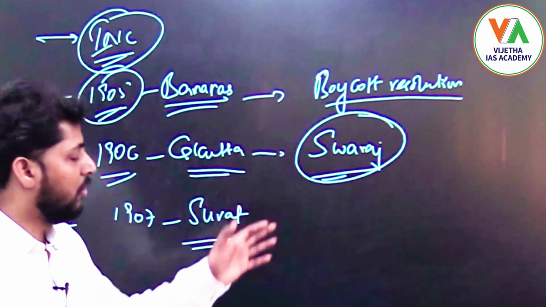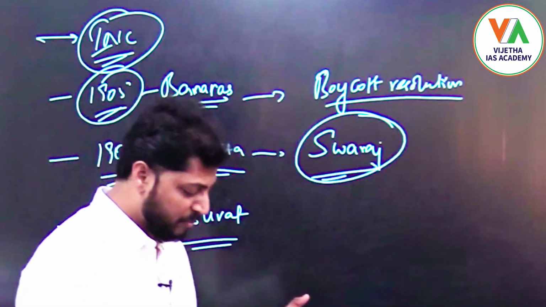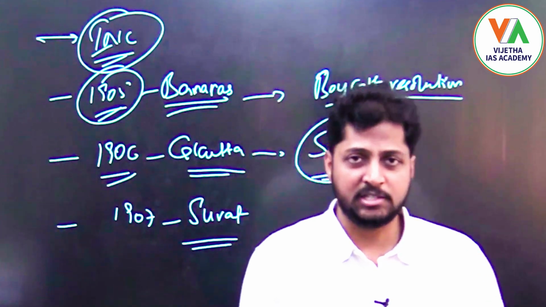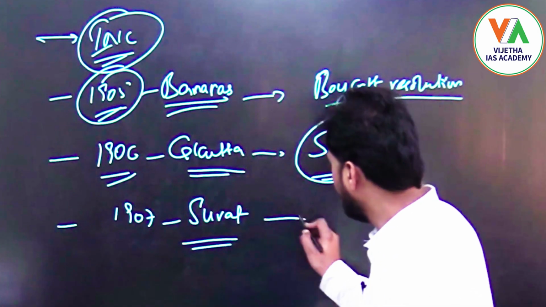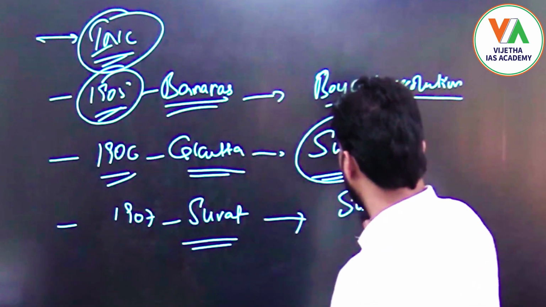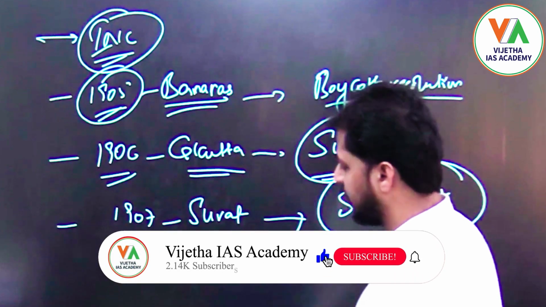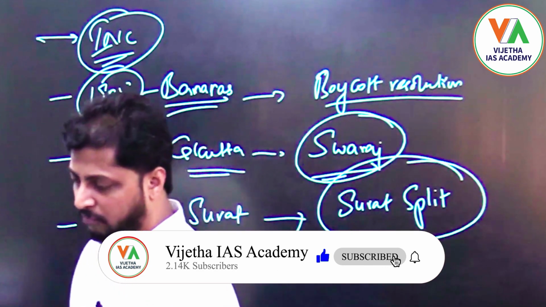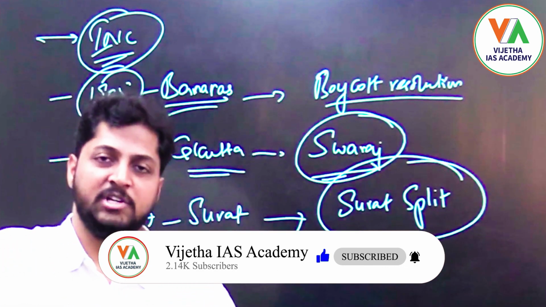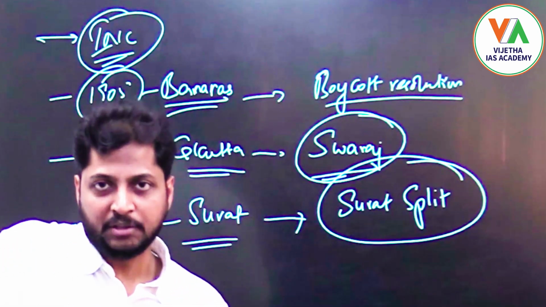With that, a rift occurred in the Congress, which eventually resulted in the Surat split, where the moderates and extremists separated from each other.